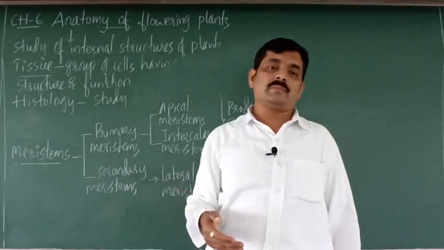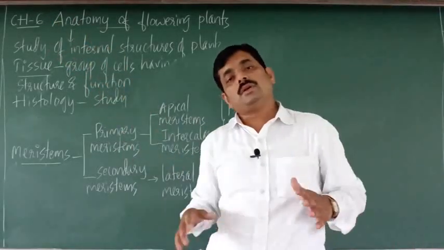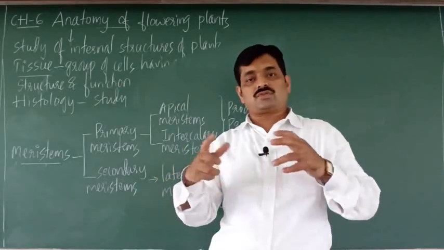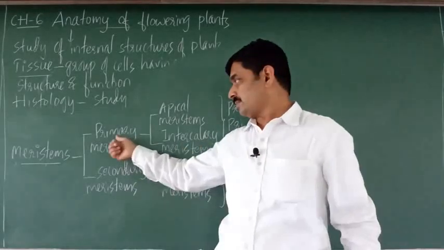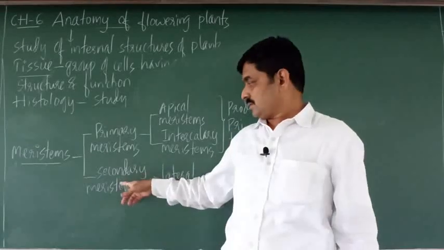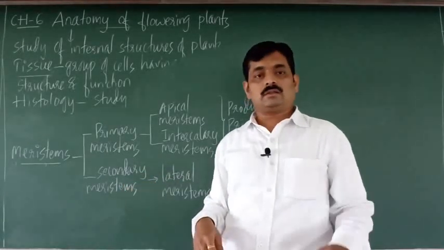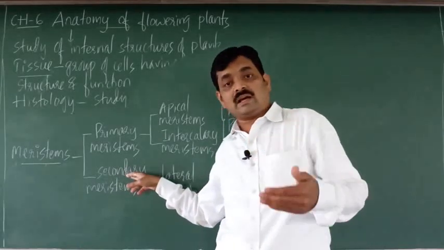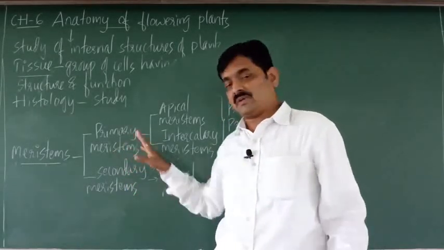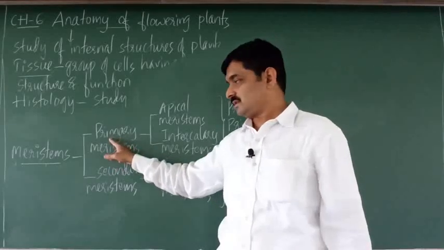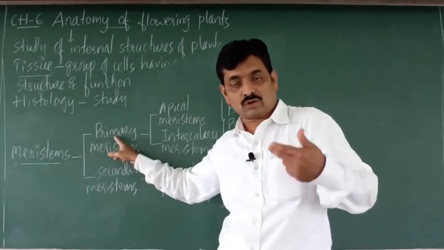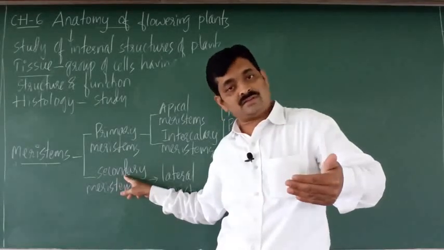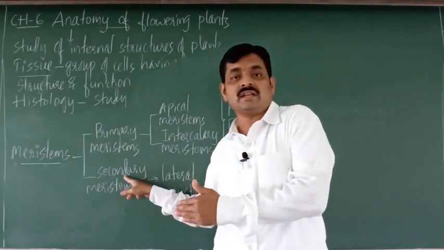So the meaning of primary meristems. See here, the meristems which are formed first, the meristems that are produced first, they are called primary meristems. Secondary meristems are produced later. Means secondary meristems develop after primary meristems. So here they are formed first, so they are called primary. They are formed after primary meristems, that's why they are called secondary meristems.